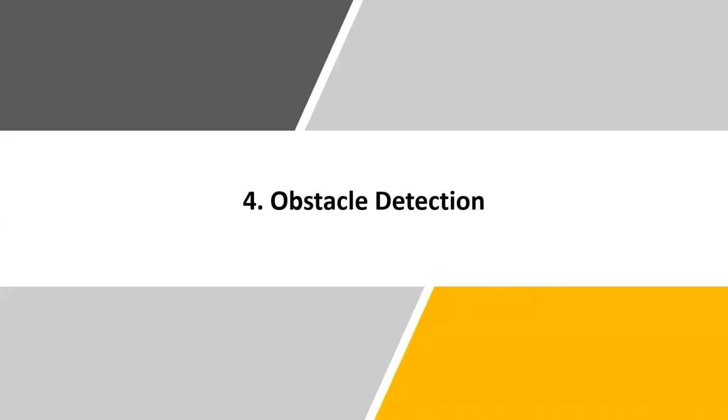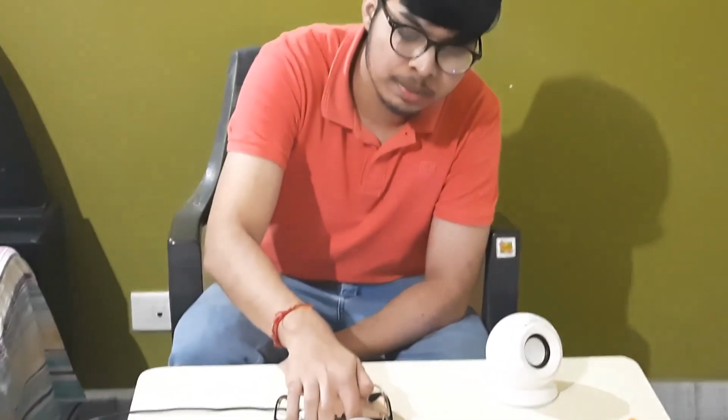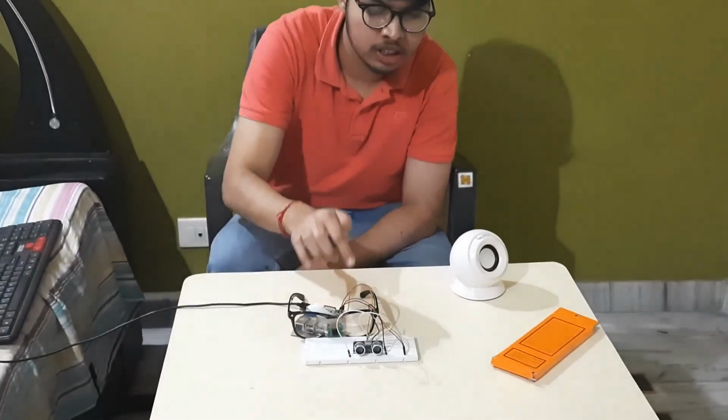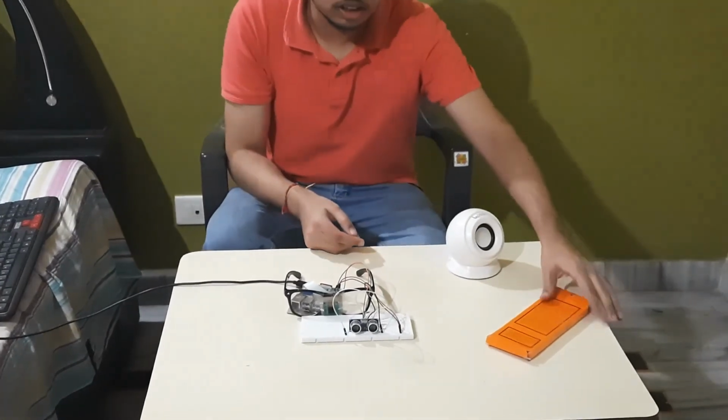So our last feature is obstacle detection. Let's see the demonstration directly. So this is the demonstration of obstacle detection feature. So you can see the UV sensor present here for the obstacle detection. So let's see the demonstration.